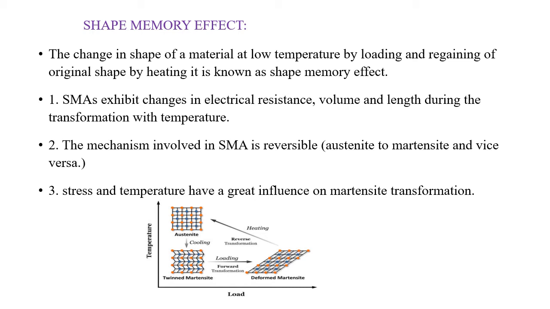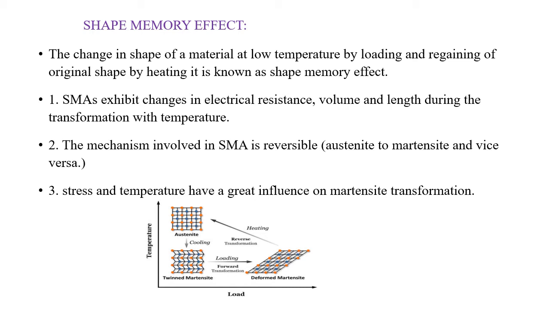Next, shape memory effect. The change in shape of a material at low temperature by loading, and regaining of original shape by heating it, is known as shape memory effect. The shape memory effect occurs in alloys due to the change in their crystalline structure with the change in temperature and stress.